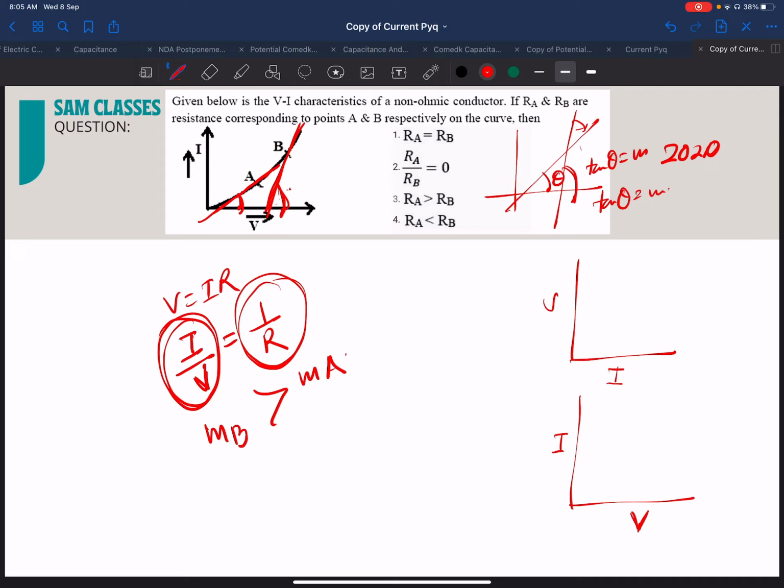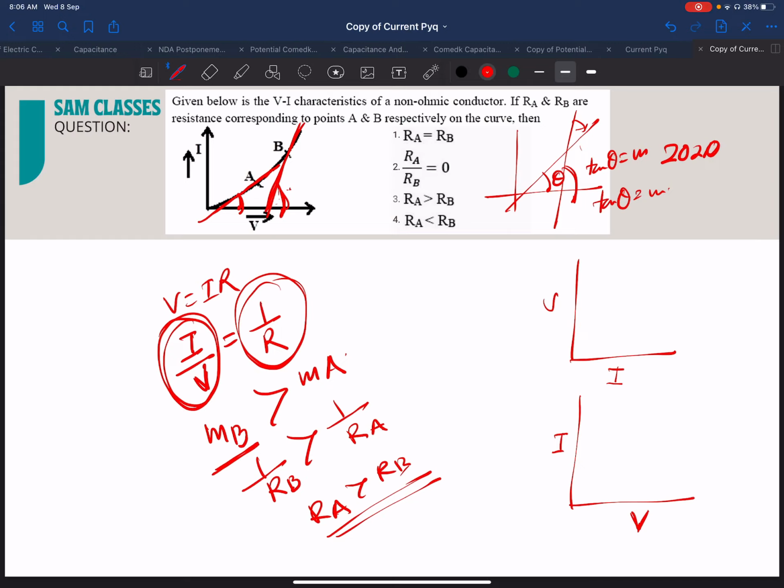So if you see, the slope of B is bigger than the slope of A. Now what does the slope of B represent? It represents 1 by resistance RB. Here a lot of students make a mistake. And this represents 1 by RA. So I can say, cross multiply, RA is greater than RB. Okay, that's it. Clear, everyone?